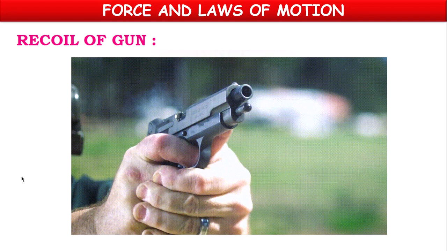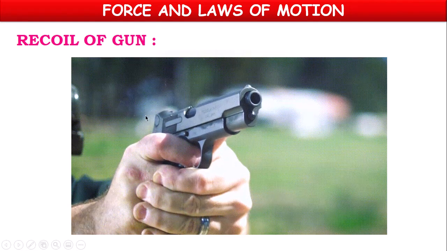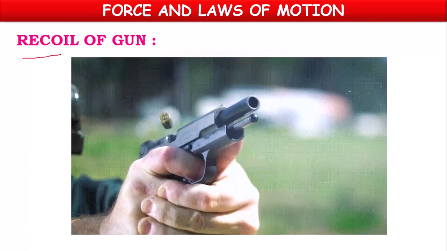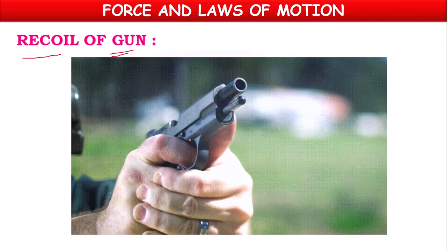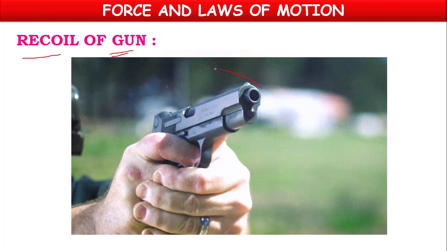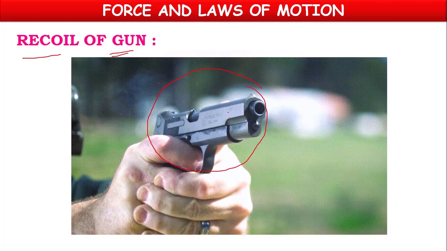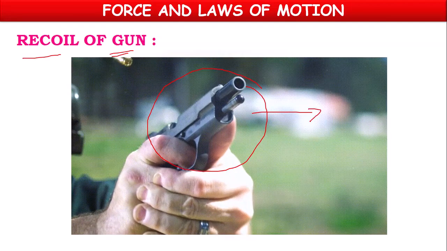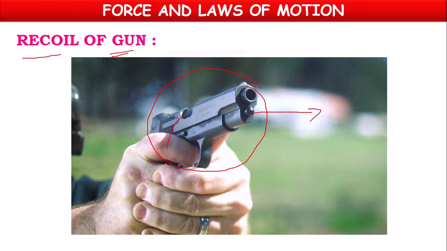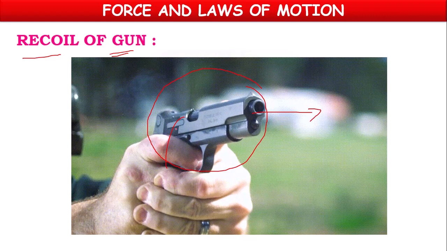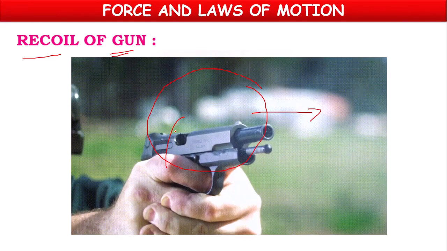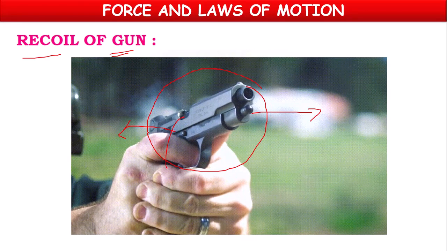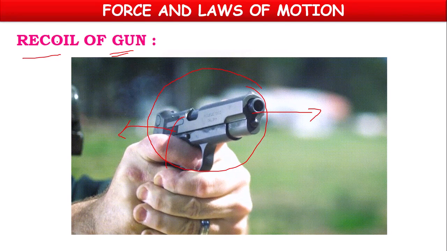If you observe this picture, children, here there is an example of the recoil of a gun. You can observe here, while we are firing the gun, the bullet is coming out from this side, and the back part of the barrel of the gun is going back. That is called the recoil of the gun.